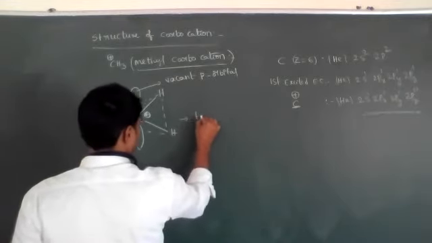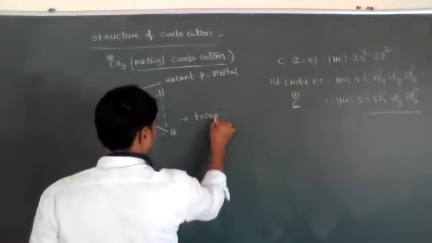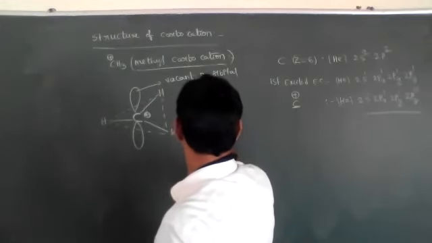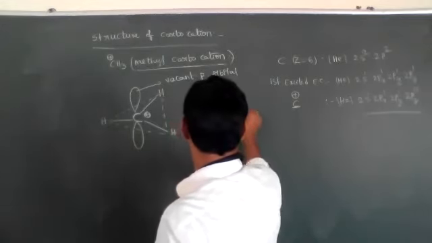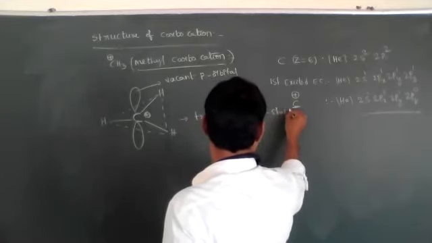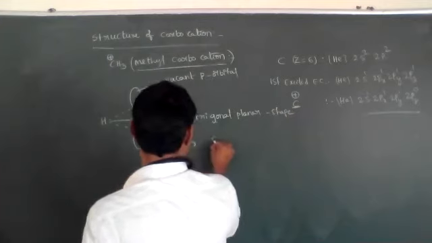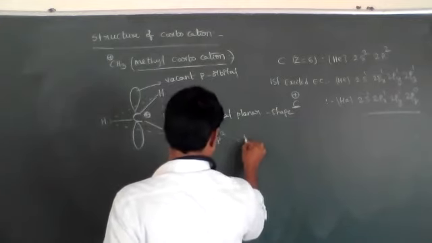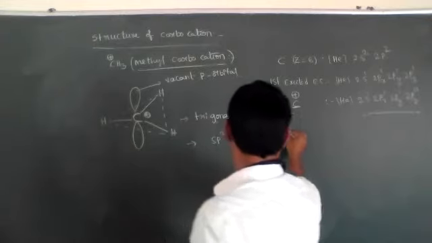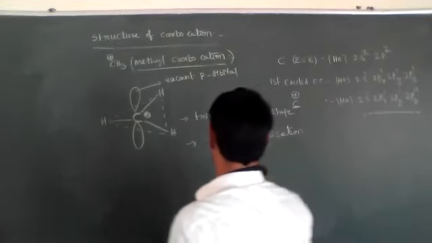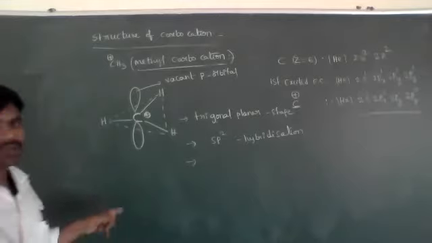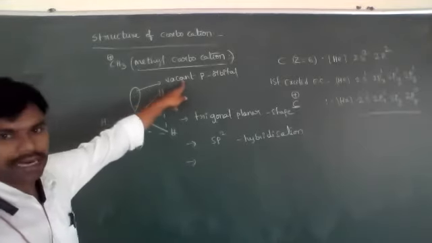The shape is trigonal planar, and the hybridization is sp2. One vacant p orbital is present.